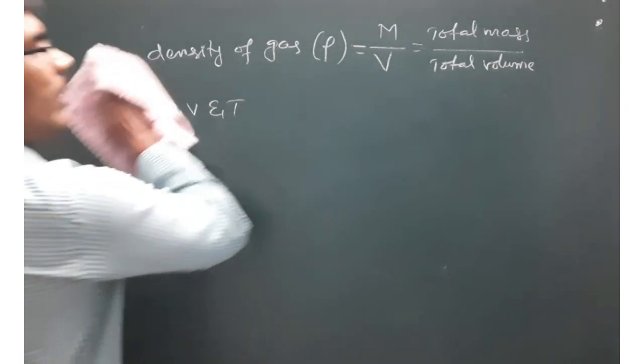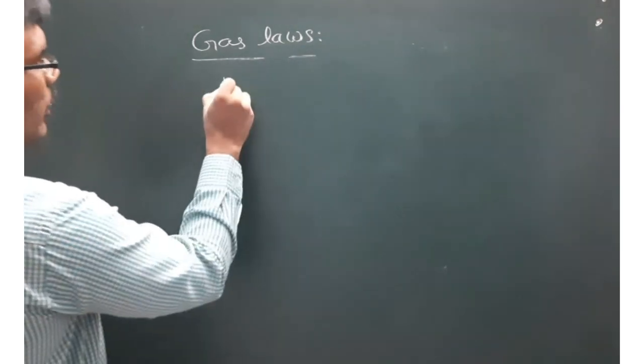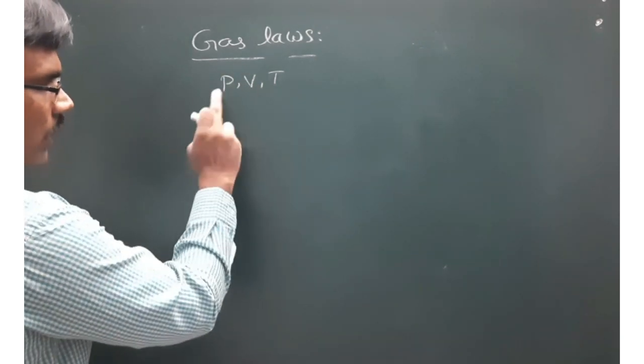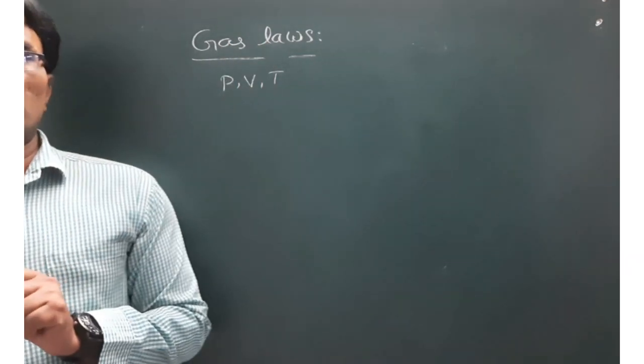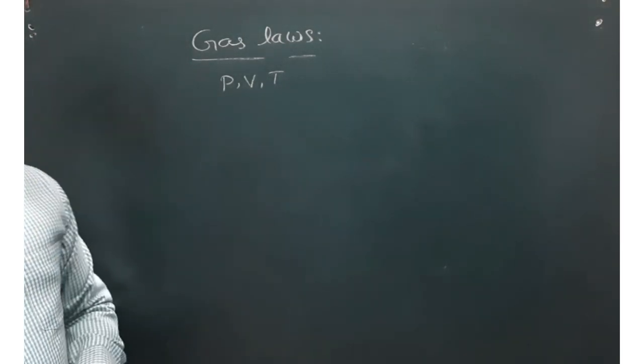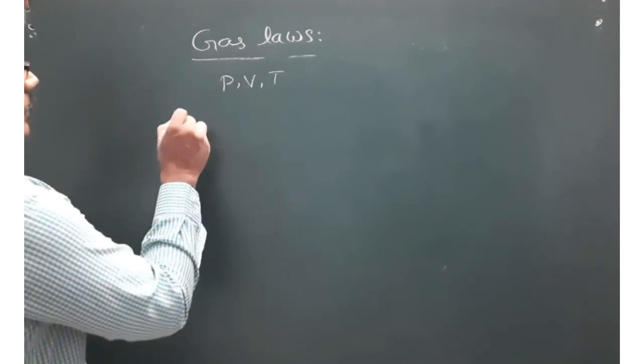Right. So once we complete this representation, next we move on to gas laws. Very important. So gas laws. That means three parameters we have: pressure, volume and temperature of a gas. Out of these three parameters, if you keep one constant, then what is the relationship between the other two variables? That is given by these gas laws, right? So first one is Boyle's law, second one is Charles constant pressure law, and third one is Charles constant volume law, right? So first let us see Boyle's law.